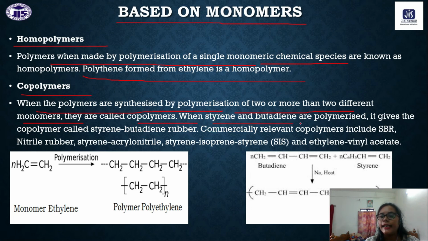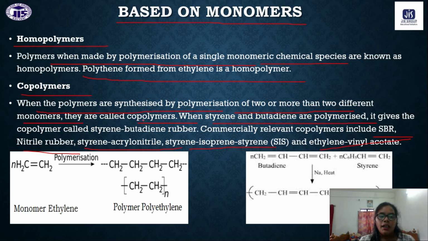Like when styrene and butadiene polymerize, that is called SBR. So SBR rubber, styrene butadiene rubber, nitrile butadiene rubber, styrene acrylonitrile, styrene isoprene styrene, SIS rubber, ethylene vinyl acetate. These are all examples of copolymers, where the monomer units are different.